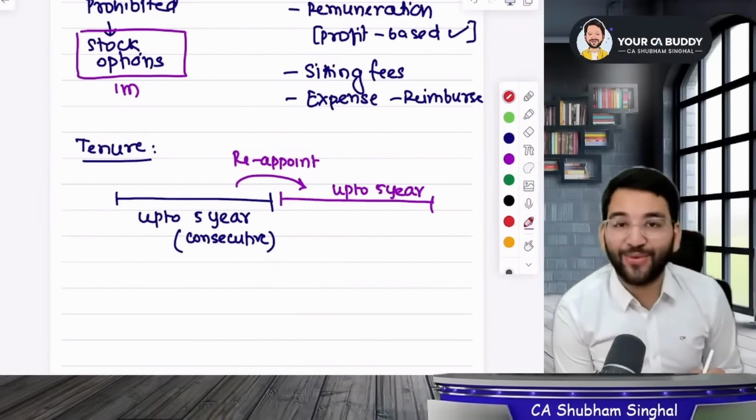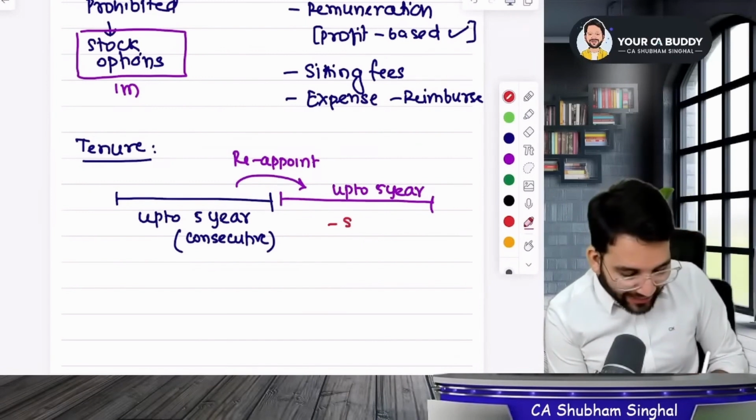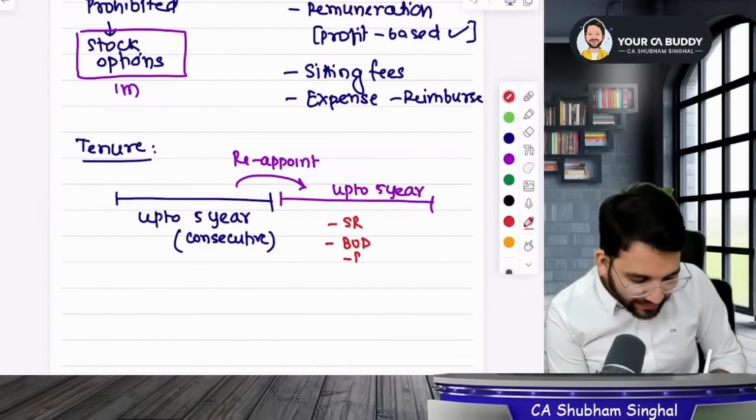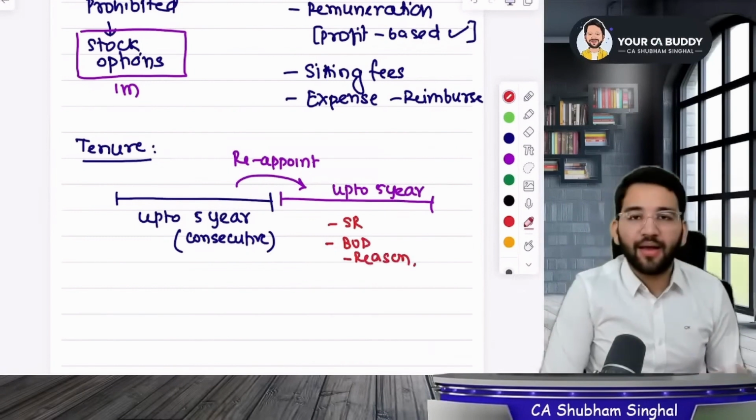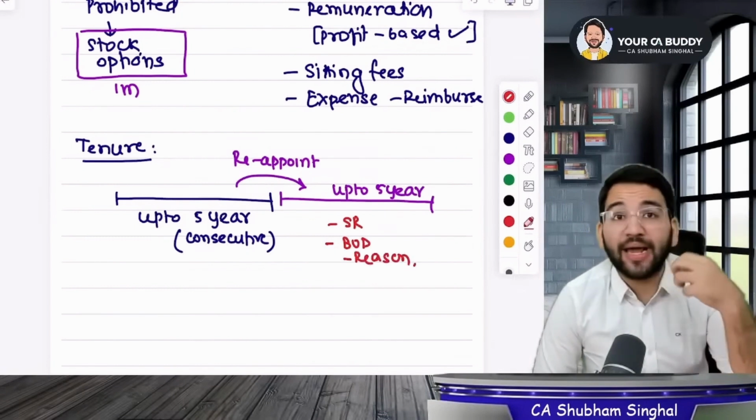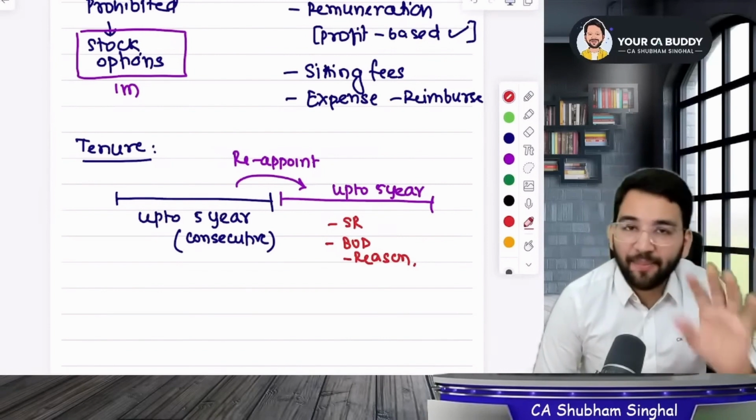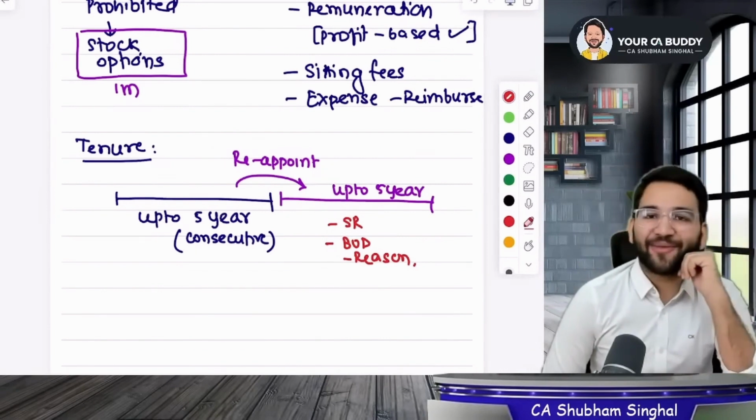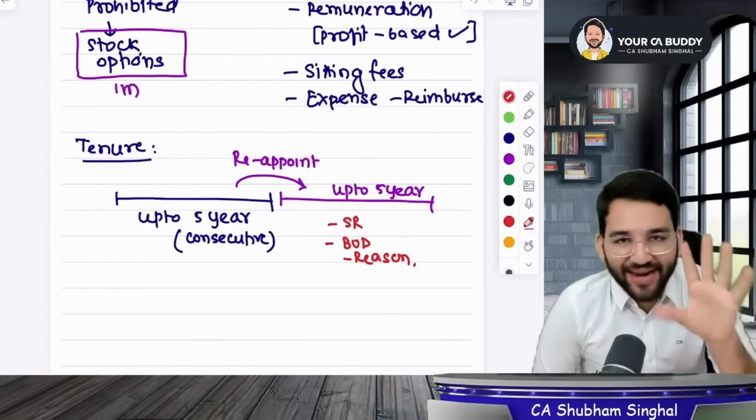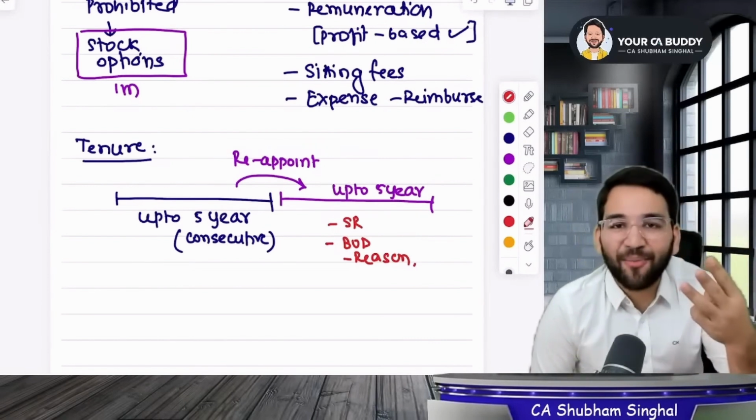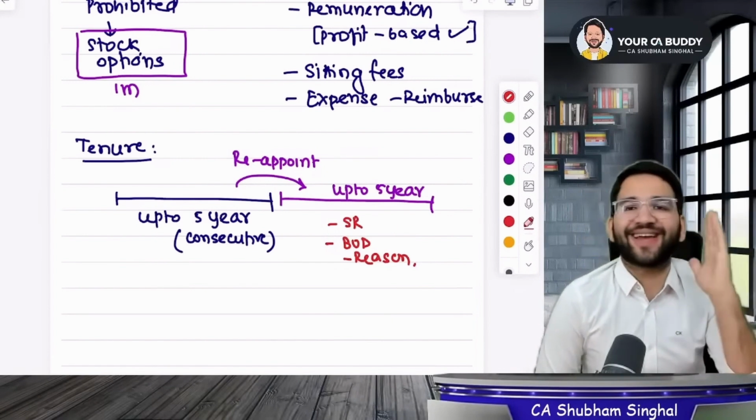So now if you want to come back after 5 years, then you will need to get a special resolution passed and you will need to disclose the reason in the board report. Did everyone understand the point? The board report requires you to disclose the reason. You must explain why after being independent for 5 years, you are making it independent for another 5 years. You can be appointed for the first 5 years, but can I be appointed for 3 years? Yes, guys, you can be appointed because it says up to 5 years.